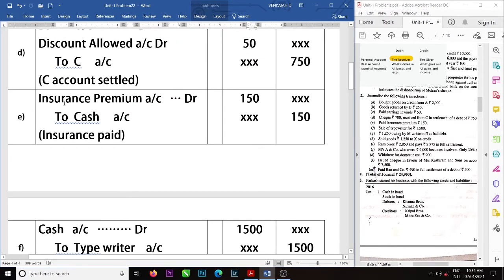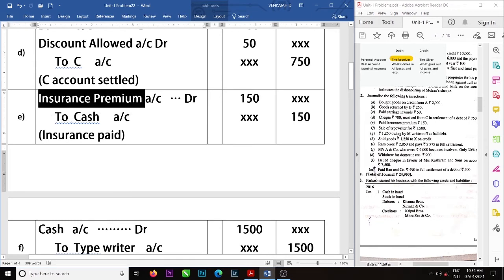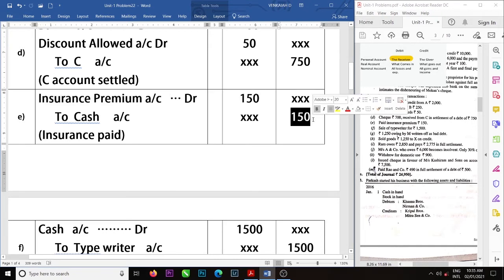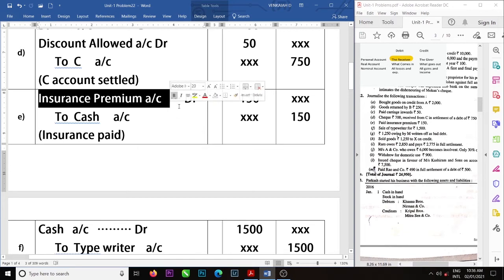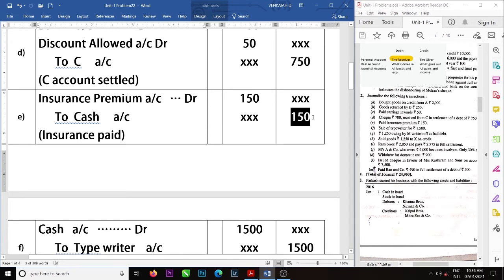Next one, here also cash is showing credit. Go to the credit side of the account, take the name of the debit account and post the credit amount. Okay, are you able to understand? If the cash is showing credit here, go to the ledger account credit side, take the name of the debit account, post the amount which is corresponding to cash.